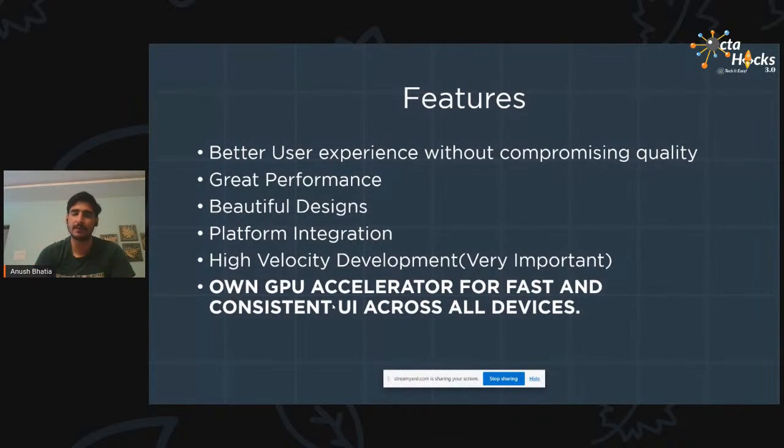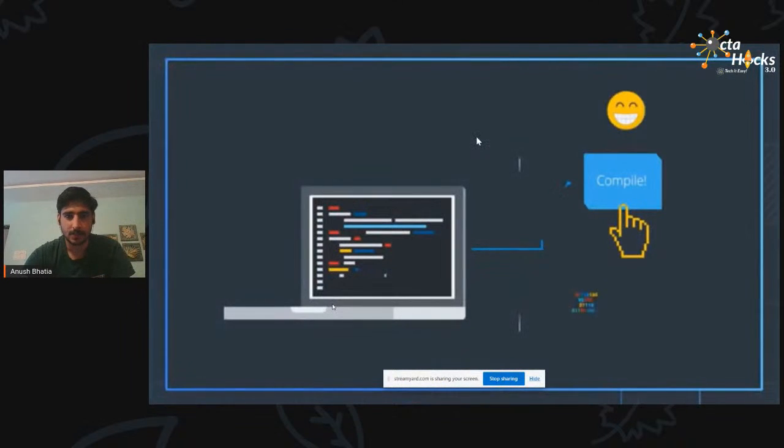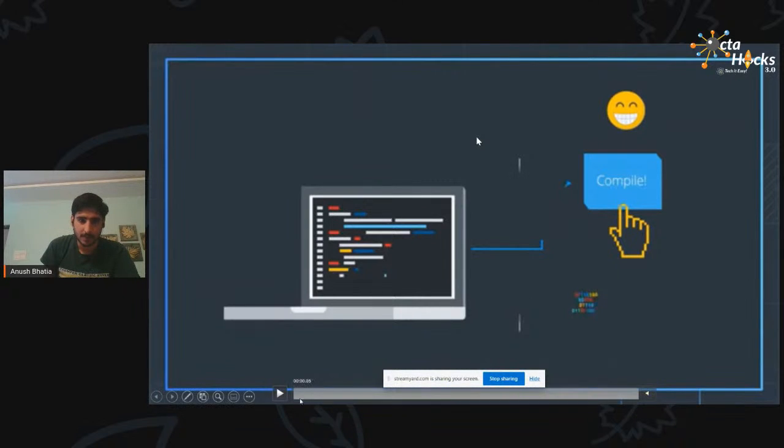Everything in Flutter is actually a widget. With widgets, you just have to write 2 or 3 lines of code and you get a particular icon or a component which you need. Suppose you need a button, you just write raised icon button, and the code base will help you with that. And you have IntelliSense available in VS Code as well as in Android Studio. So with both of them, by just writing 2 or 3 lines of code, you can get the output done. So I'll just show you.